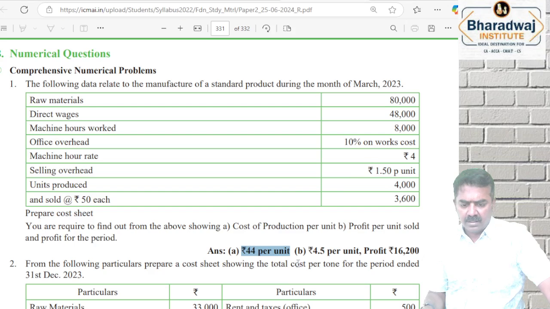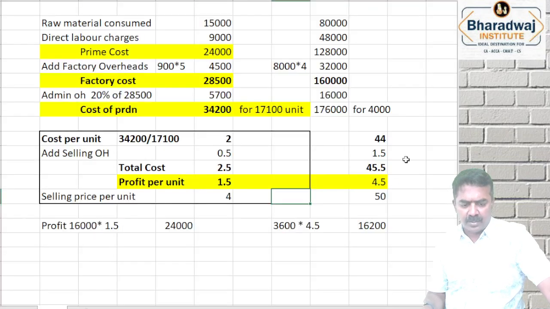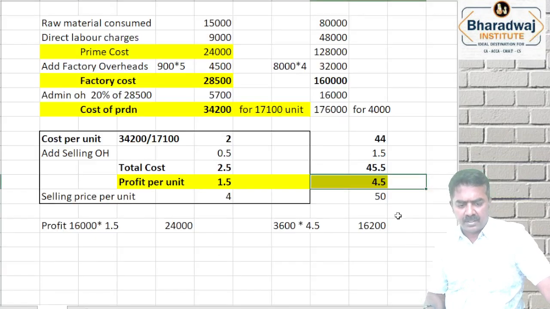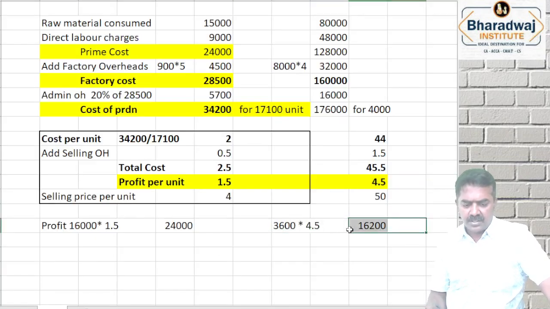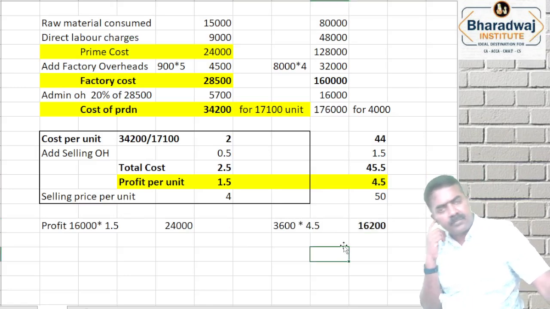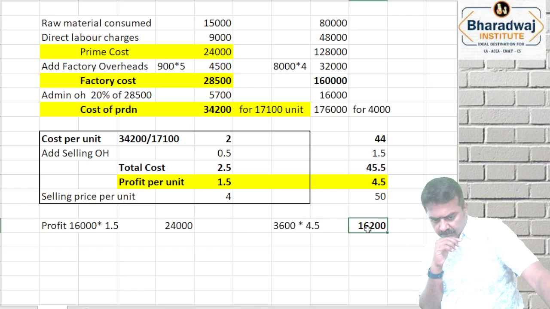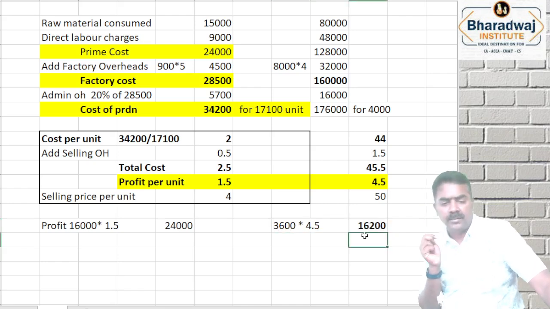Then profit is 4.5 per unit, and the profit is 16,200. Done.